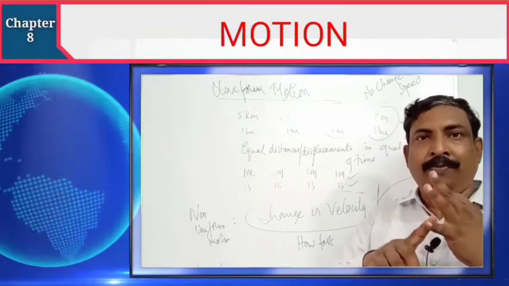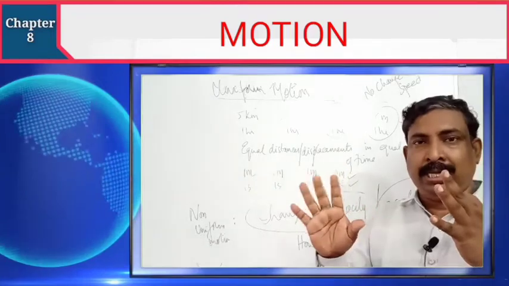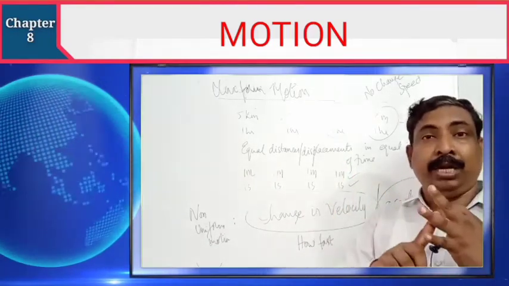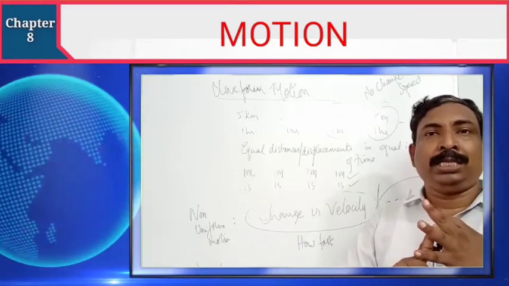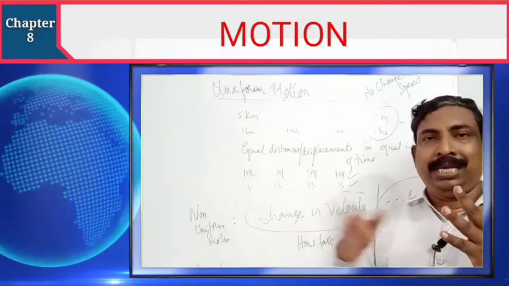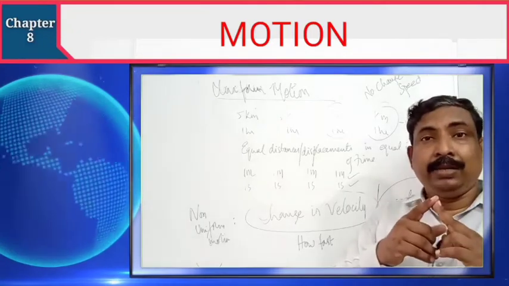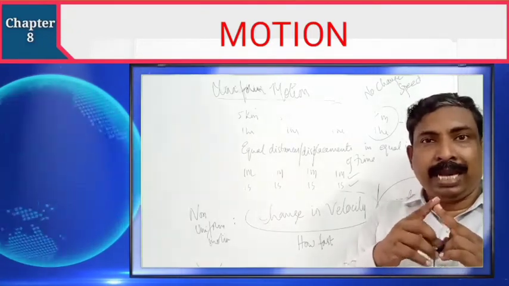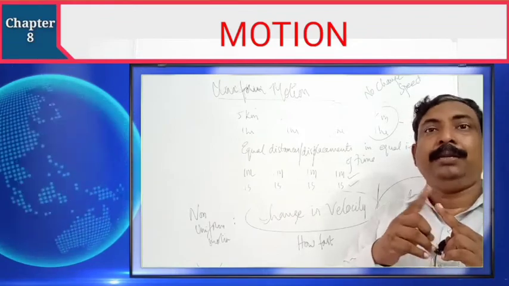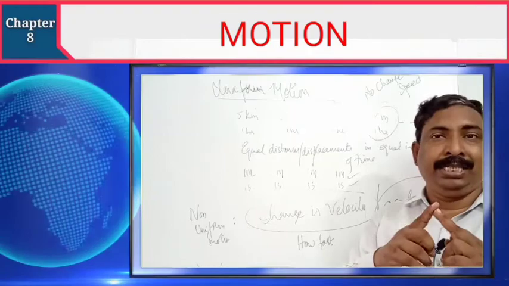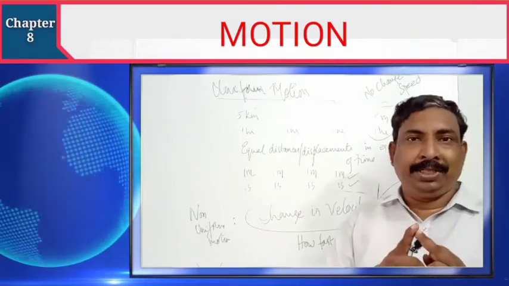Uniform velocity means there is no change in velocity: equal displacements in equal intervals of time. Second, non-uniform velocity means its velocity is changing here and there. Whenever velocity is changing, what will be there? Acceleration. How fast the velocity is changing, we call it acceleration.